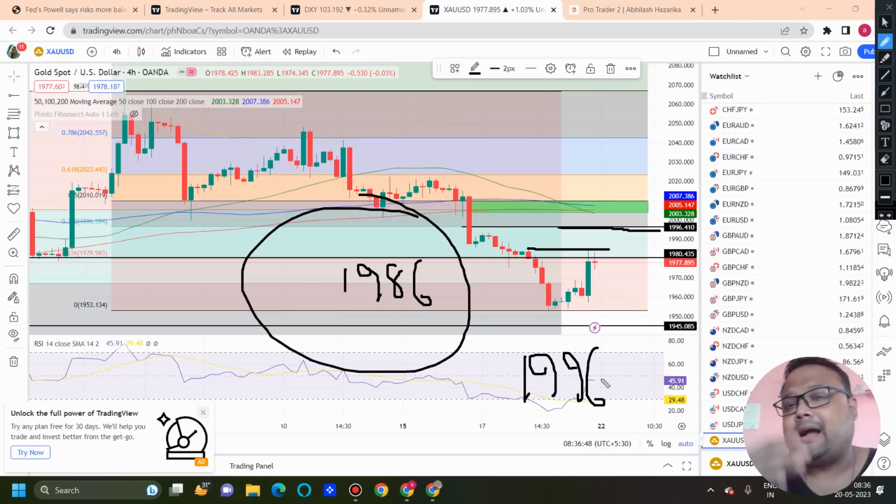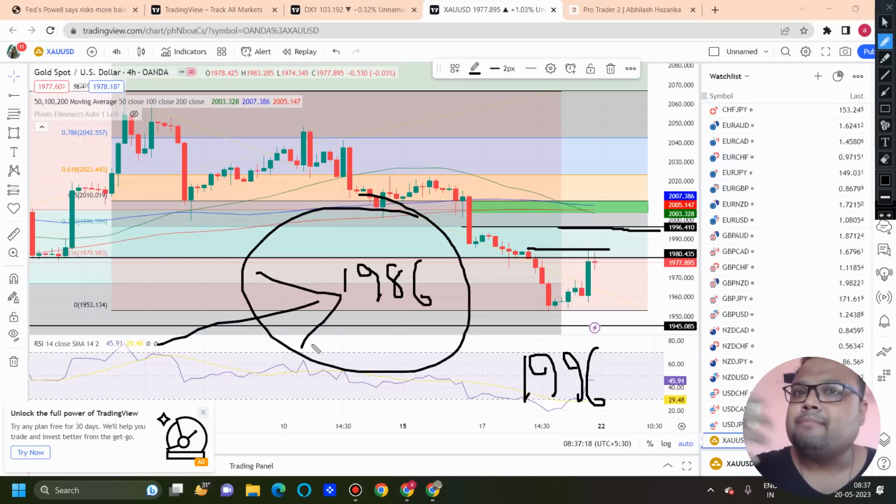Yesterday before the news, I gave you a level of 1969, and we saw that 1969 worked perfectly. So on Monday, we can hope that if gold breaks 1986 during the second half, not on the first half, because usually in the first half the market remains silent and does not show volatility, so there is a high chance that the market will not be able to go up. But during the second half, or during the US session or European session, if the market breaks the 1986 level and you see the market going up, you can take a buy position. You can expect a profit of 40 to 50 pips.